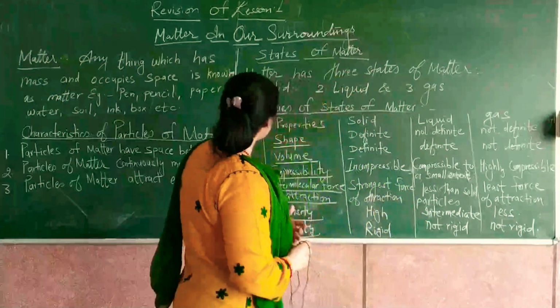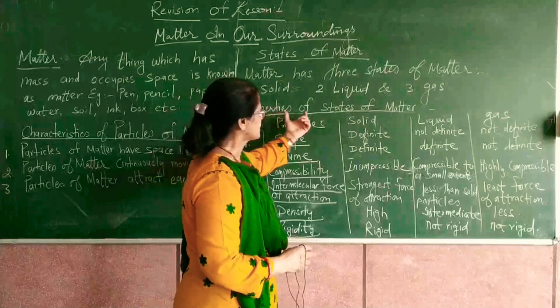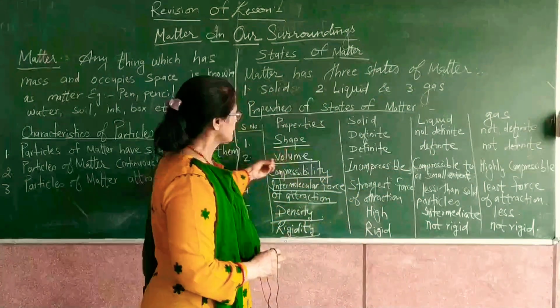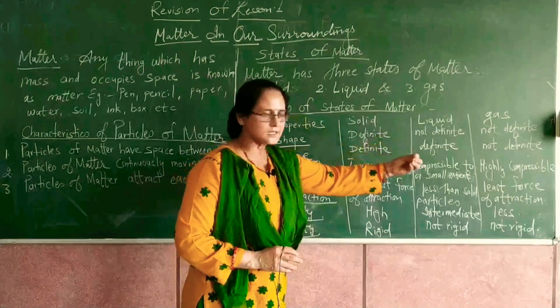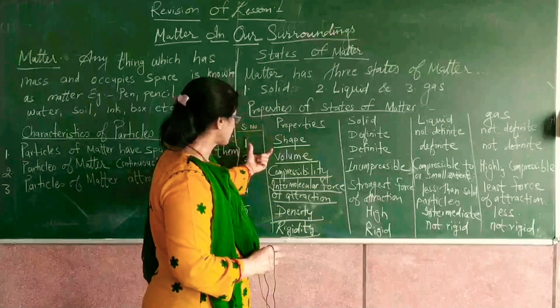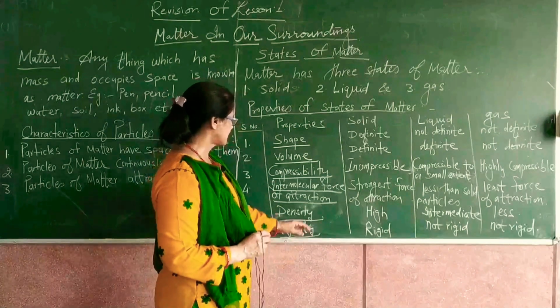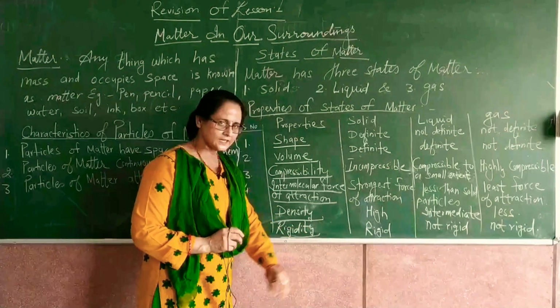Some of the common properties of the various states are shape, volume, compressibility, intermolecular force of attraction, density, rigidity, etc.